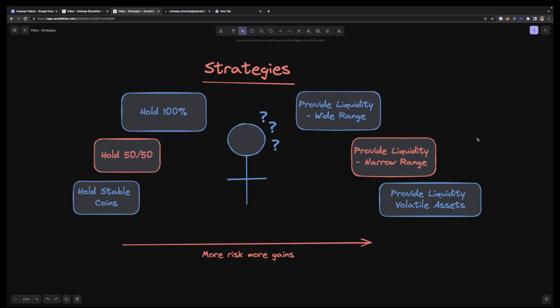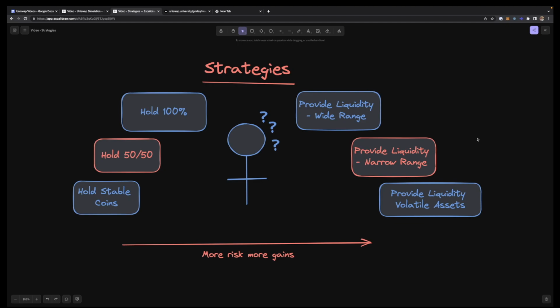In the last video, we saw that liquidity providers can choose a strategy based on their current situation and their goals, right? On the left, we saw strategies which had less risk. On the right, you had more risk, but there were more upsides. Like on the leftmost, you can hold on to the stable coins. You can hold on to two different assets in a 50-50 ratio, which provides a bit more upside, but also a bit more risk exposure.